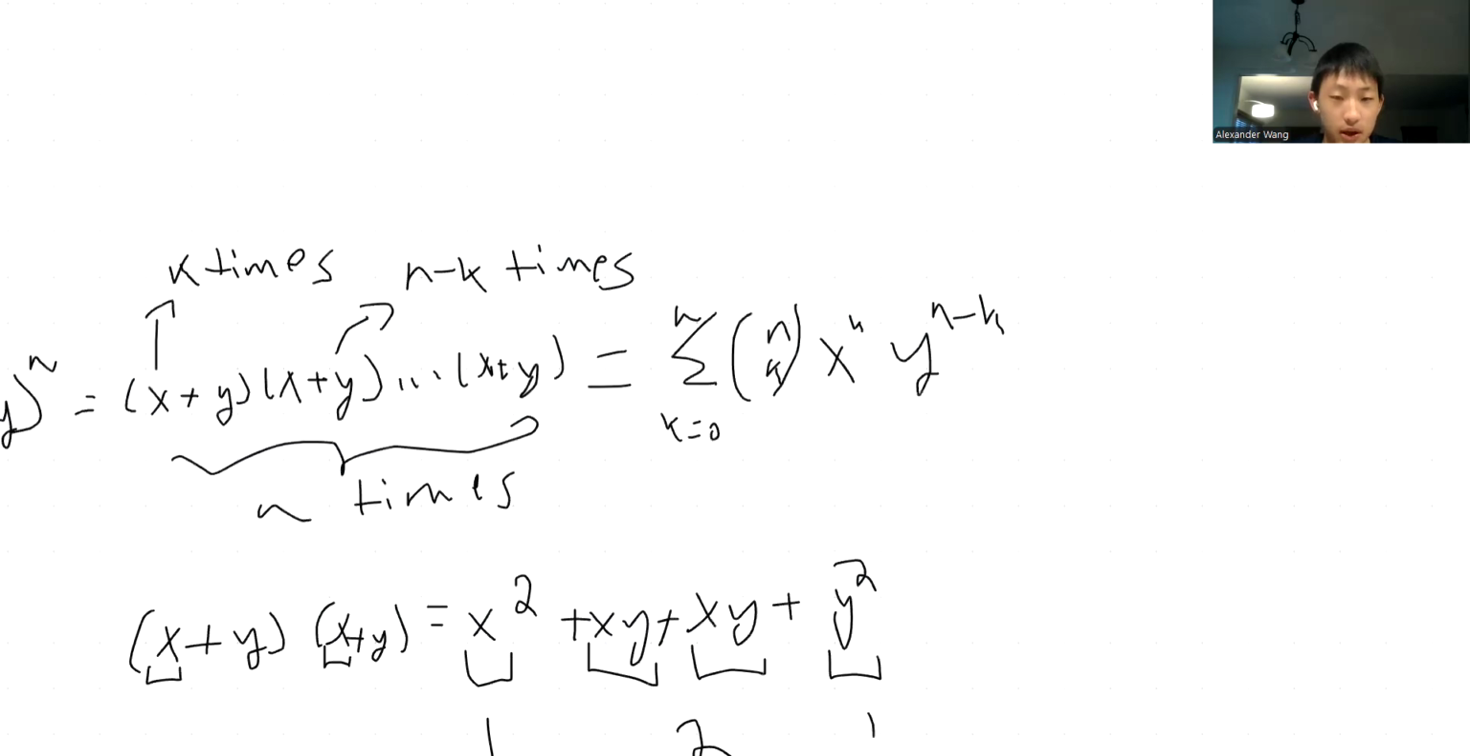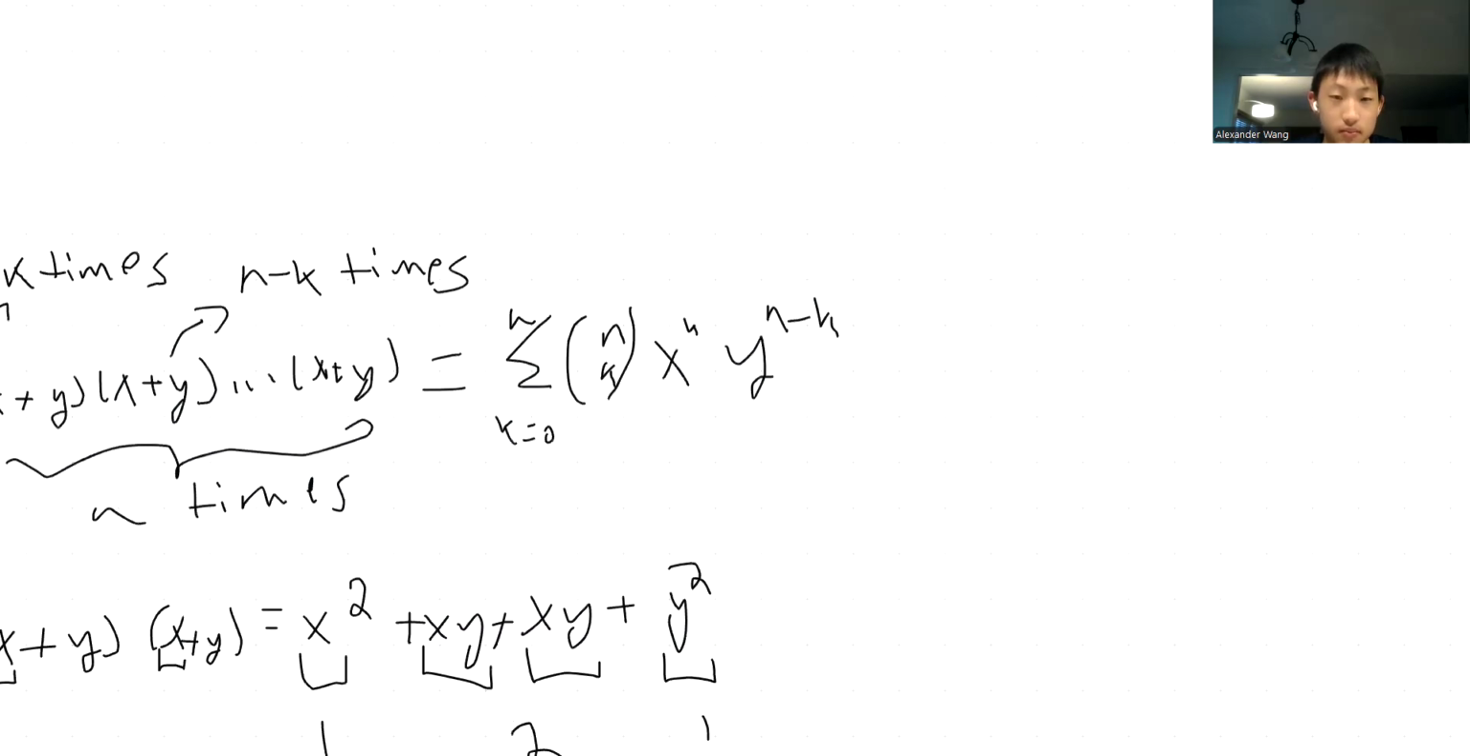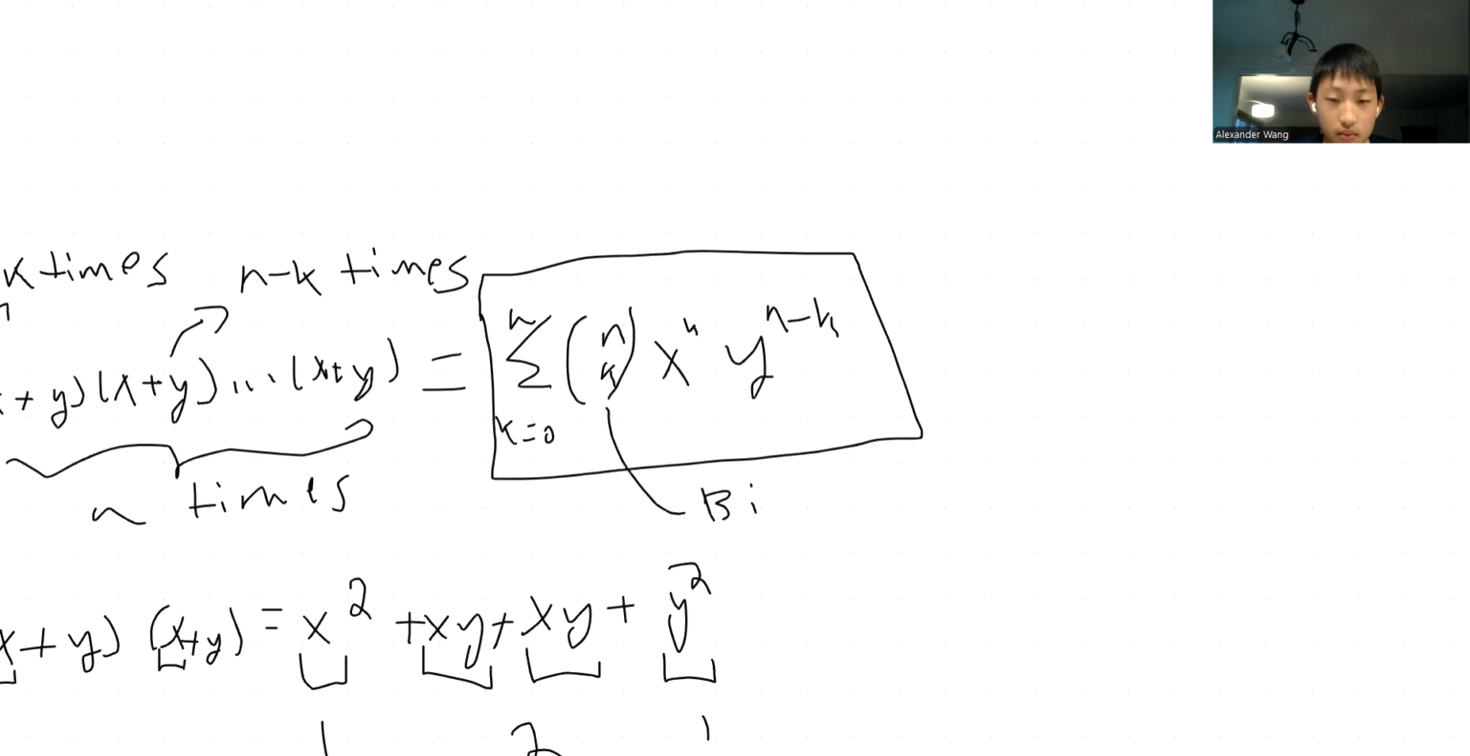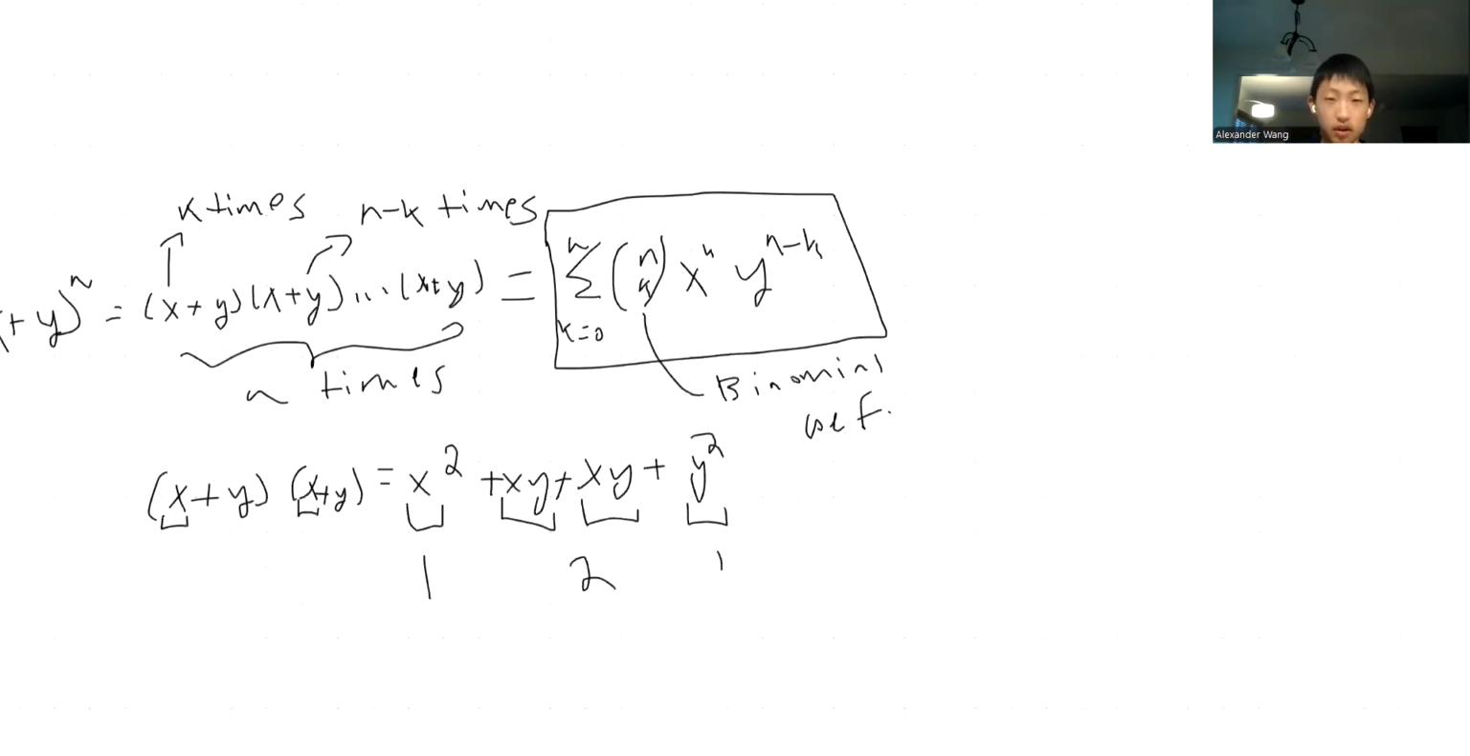And so this is the binomial theorem, and this is called the binomial coefficient. And that's a pretty cool way to prove the binomial theorem.